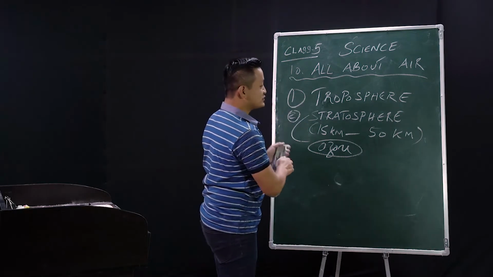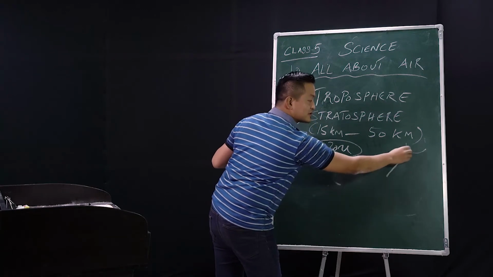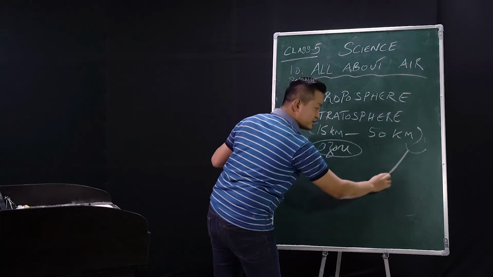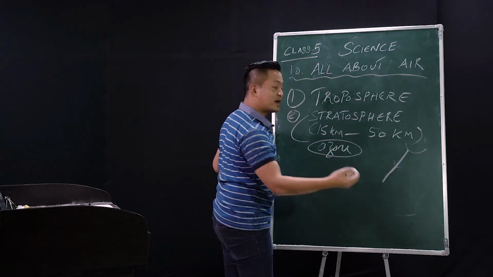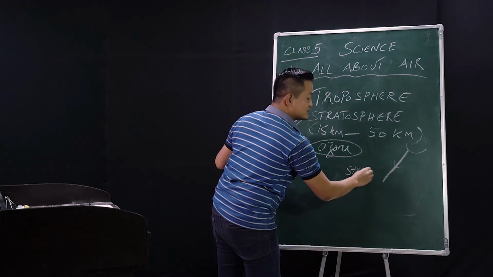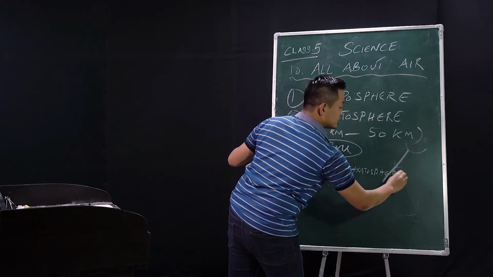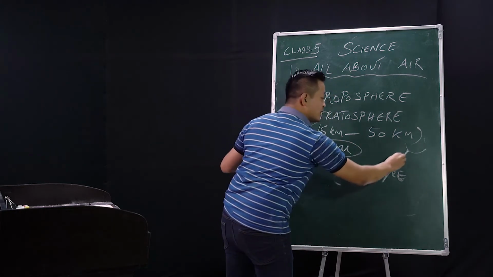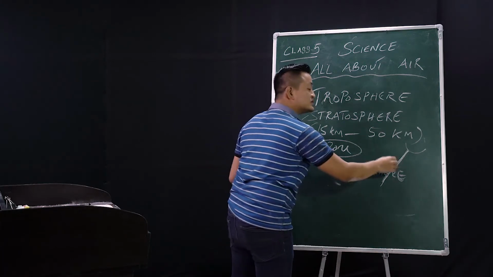So I'll show you. This is the sun, and here the hot radiation is coming towards the Earth. Now we have the stratosphere here. The harmful UV rays are coming from the sun.